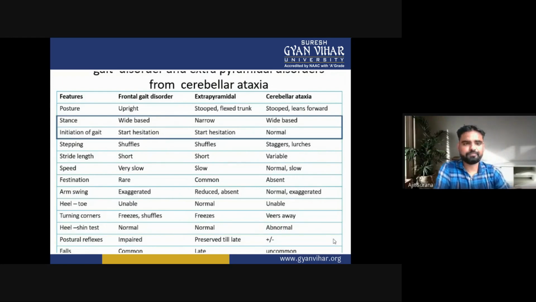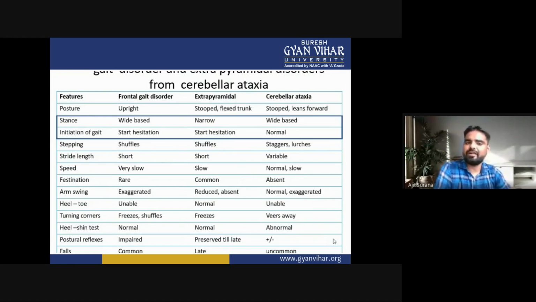First are the features of frontal gait disorder, extrapyramidal disorder, and cerebral ataxia. First feature: posture. In frontal gait disorder, posture is upright. In extrapyramidal, it is a stoop posture or flexed trunk. In cerebral ataxia, the patient may stoop or lean forward.